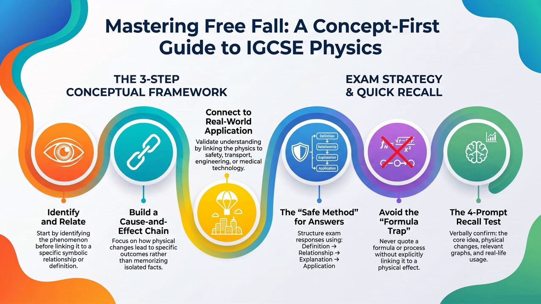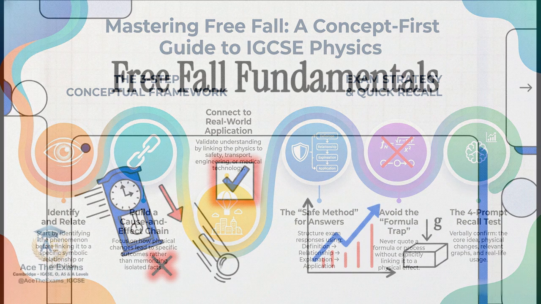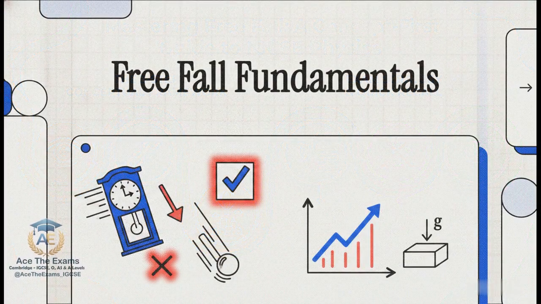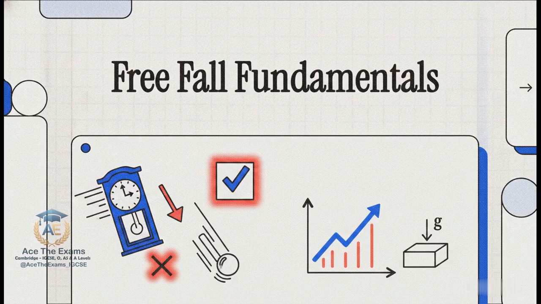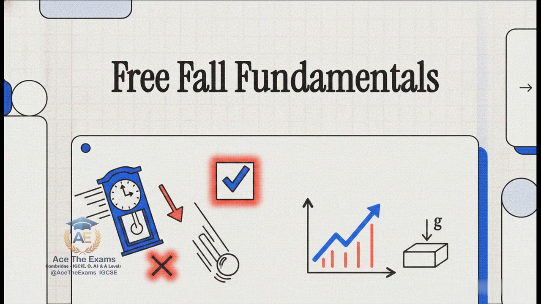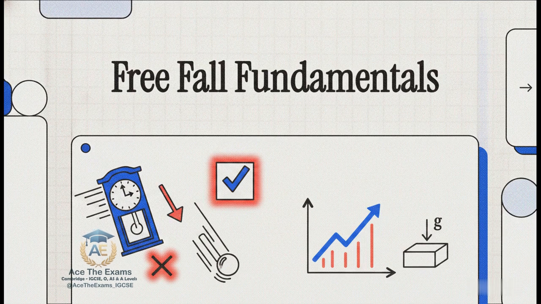All right, let's jump straight into this explainer and rescue a failing physics 0625 answer, zero fluff. Look, if you're gearing up for your Cambridge exams, you already know the margin for error is incredibly slim. Picture this: you're sitting in the exam hall, the clock is relentlessly ticking down, and boom, you hit a high-mark structured question on forces in motion, specifically free fall.